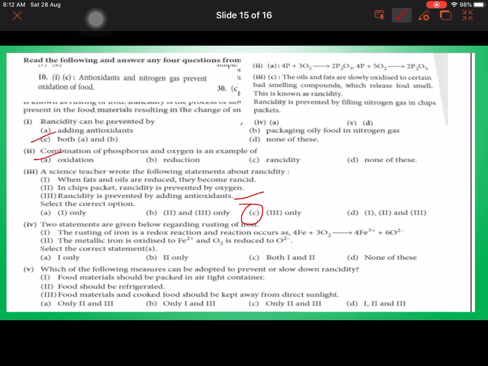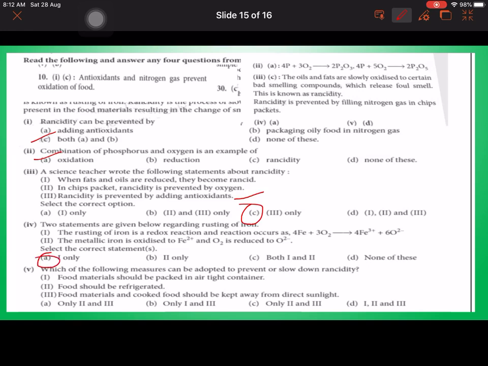The two statements are given below regarding rusting of iron. The rusting of iron is a redox reaction and reaction occurs as given. The metallic iron is oxidized to and oxygen is CO2. So select the correct statement. It is only first one is correct, second is wrong.